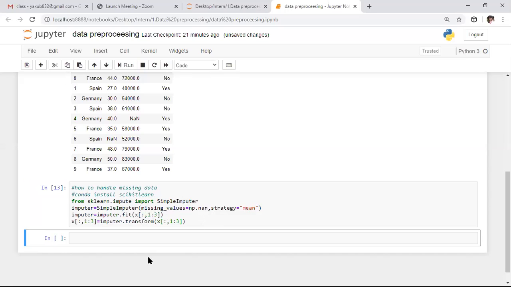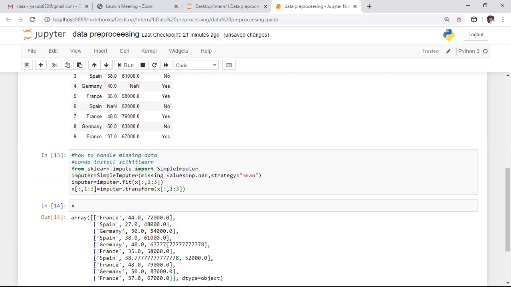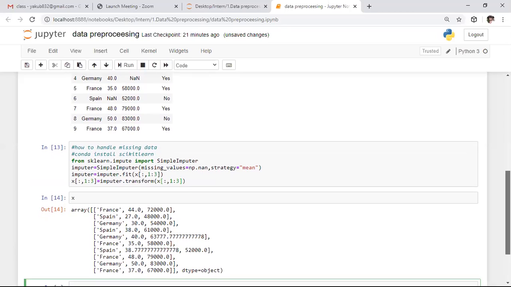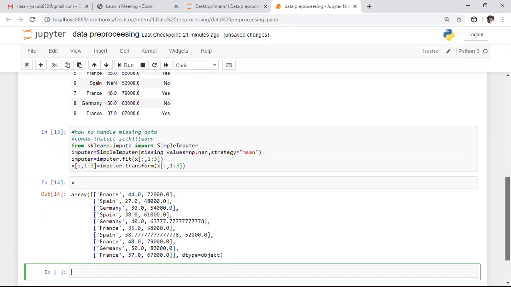So after applying this, I want to observe the data which is present in X. If you observe this X, these values have been replaced with the average value. Here it is the average salary, which was a missing value, and here the Spain column's age is also replaced with the average value. So this is about handling the missing values.